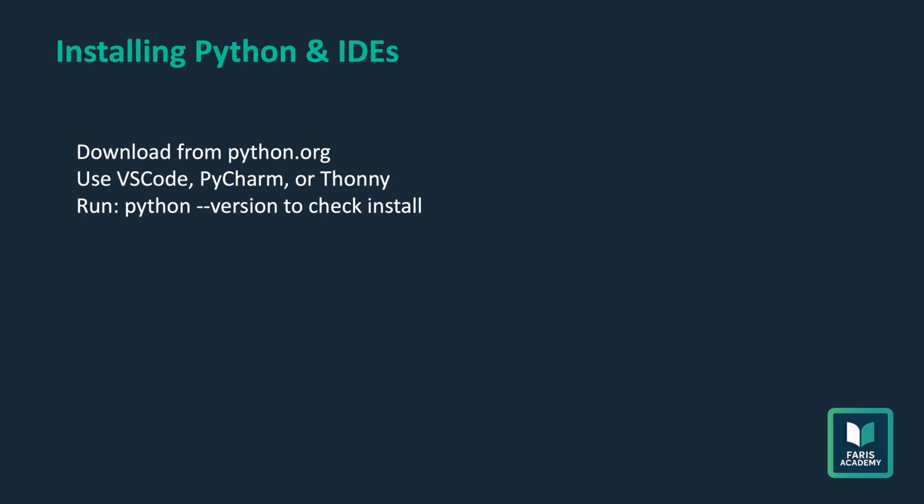Installing Python and IDEs. To begin coding, download Python from python.org. Choose an IDE like VS Code, PyCharm, or Thonny. Once installed, verify by running python --version in the terminal.